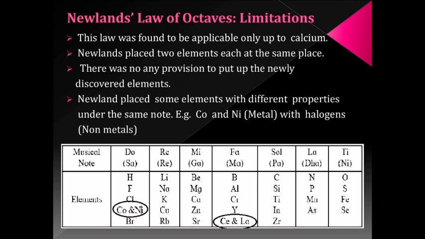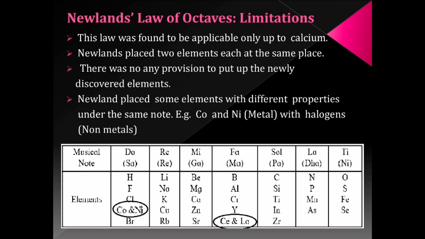You may see in the chart, the chart prepared by Newland contains 56 elements, but the law of octaves was only applicable up to calcium. After calcium, the elements were not following the pattern shown by Newland's law of octaves.